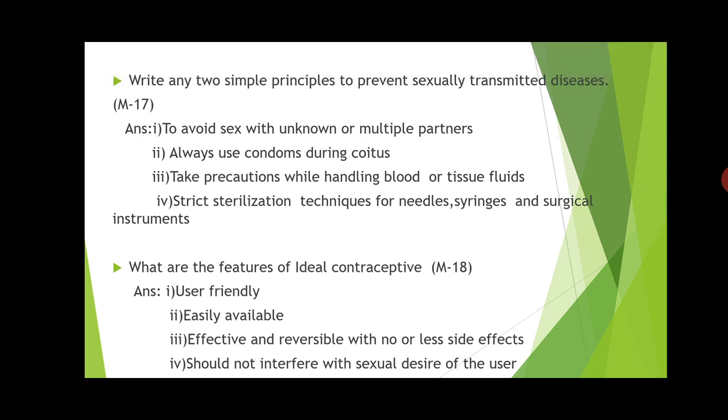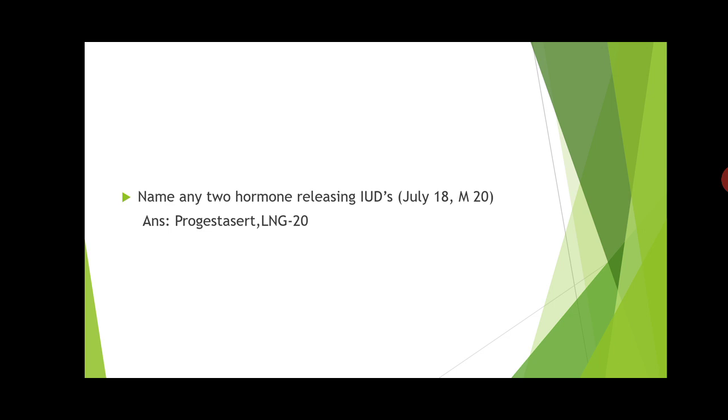The next question is: name any two hormone releasing IUDs. It is asked again and again, in July 2018 and then March 2020. The two hormone releasing IUDs are progesterone and LNG20.